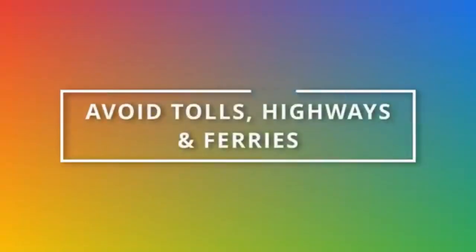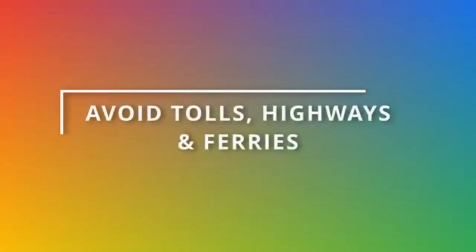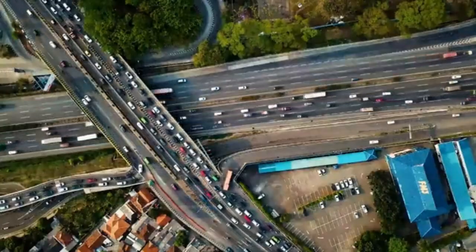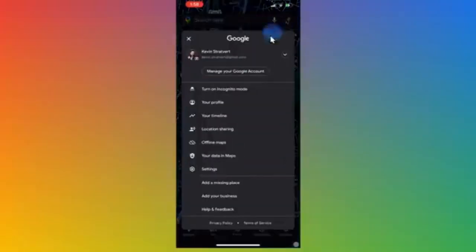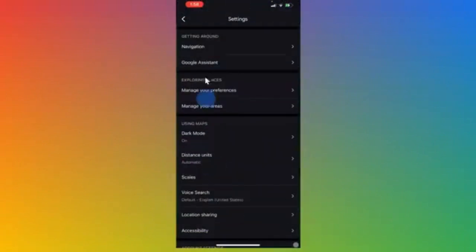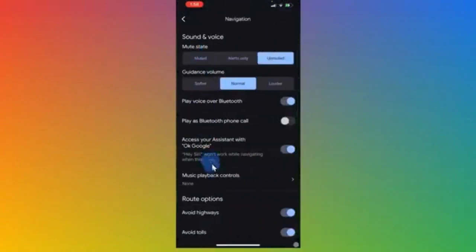At number 12, you can configure various route options like avoiding highways, ferries, and also tolls. To access this, click on your profile picture, then select Settings, Navigation, and here you have various route options that you can adjust.